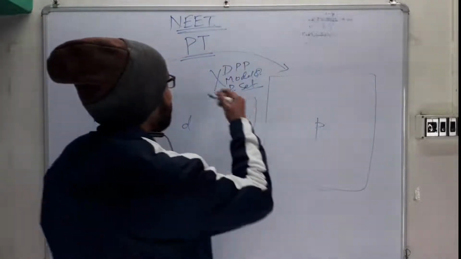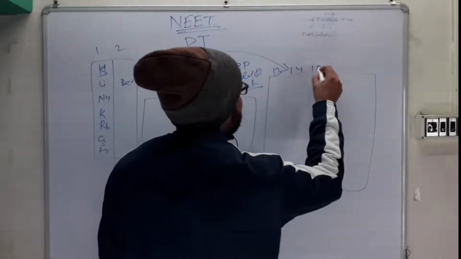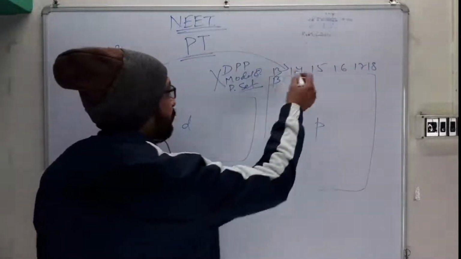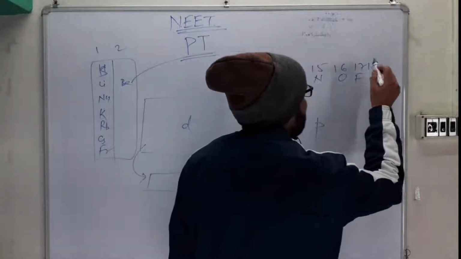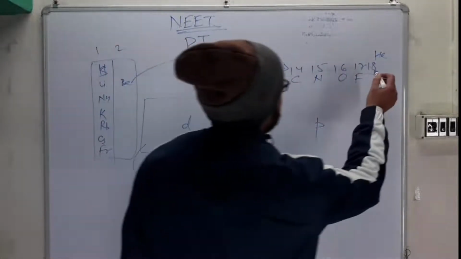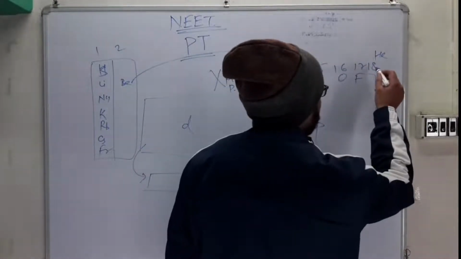So now come to the P block. In the P block, you start with group number 13, 14, 15, 16, 17, and then 18, right? So it will start from boron chemistry, and then go to carbon, then nitrogen, then oxygen, then fluorine, and then helium is there. Okay, if you are starting with hydrogen here, helium will be there, and then after fluorine, helium, then neon will be there.